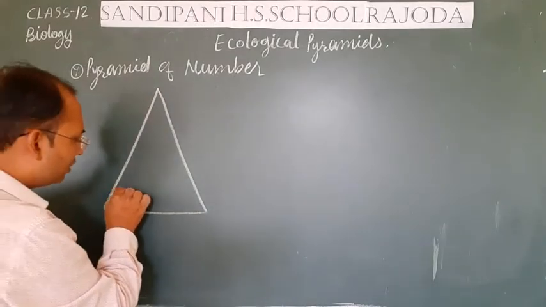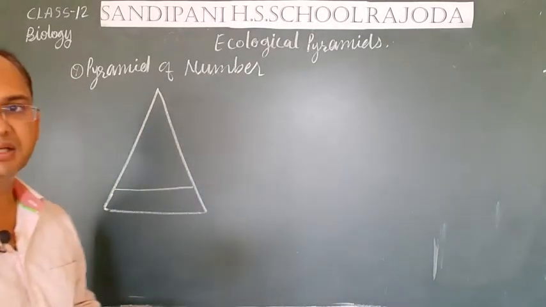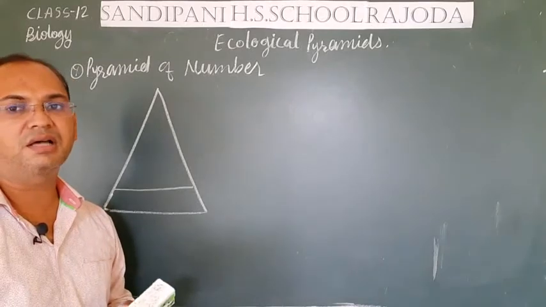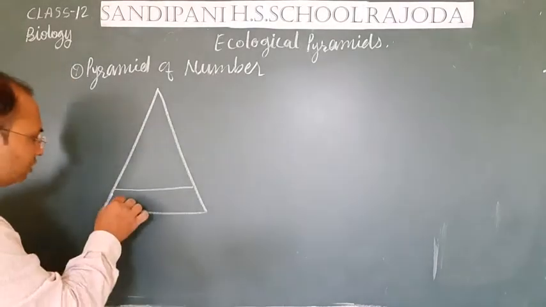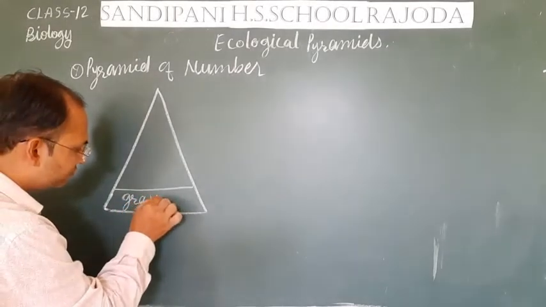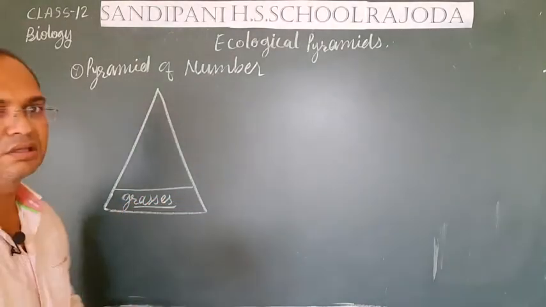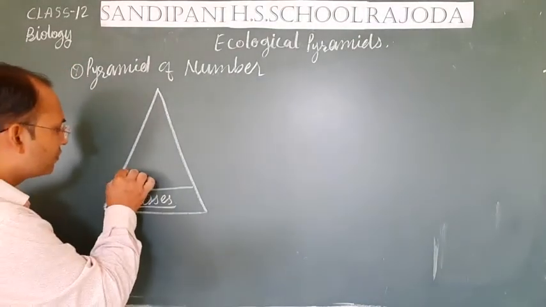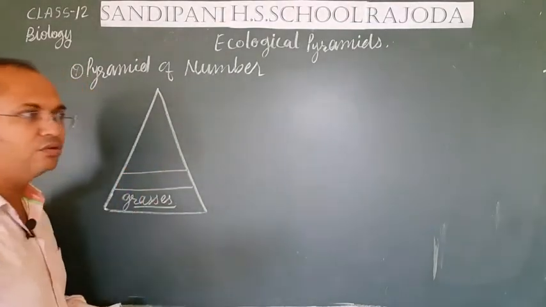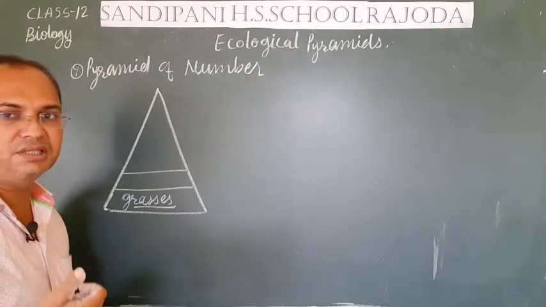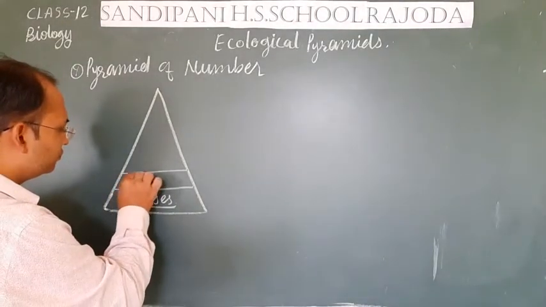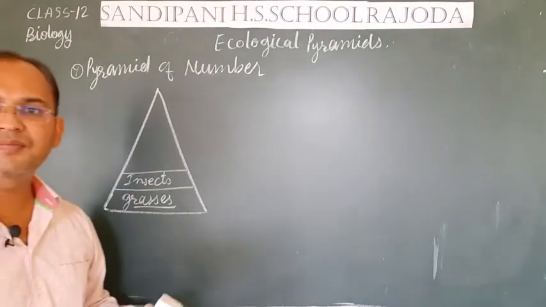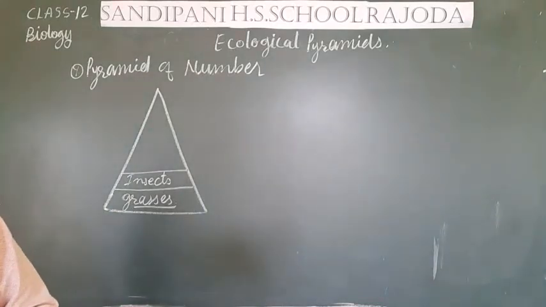So in the first, grassland ecosystem, if we talk about the numbers, there are so many producers. A huge number of grasses will be there. So the grasses are kept at the bottom of the pyramid. Secondly, there will be so many grasshoppers, so many insects which eat the grass. So insects are placed in the second trophic level.